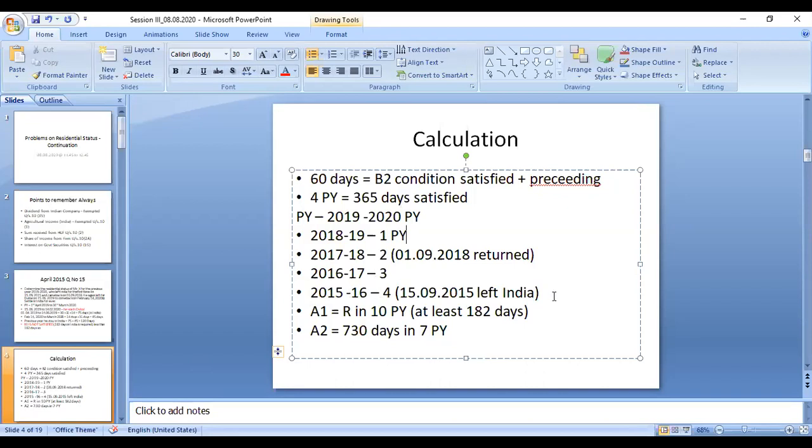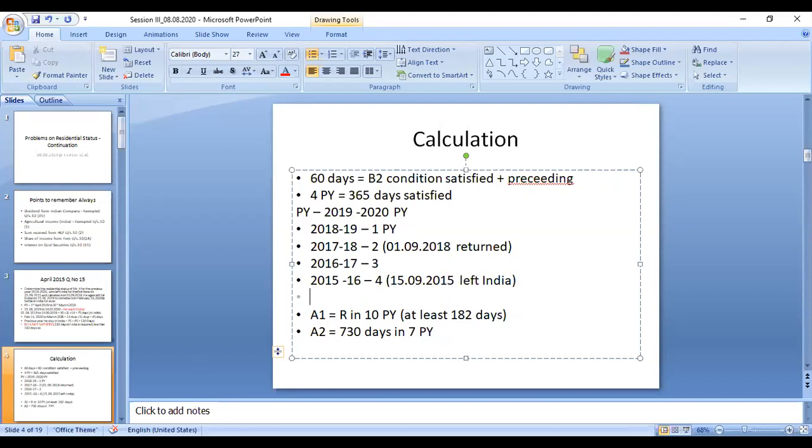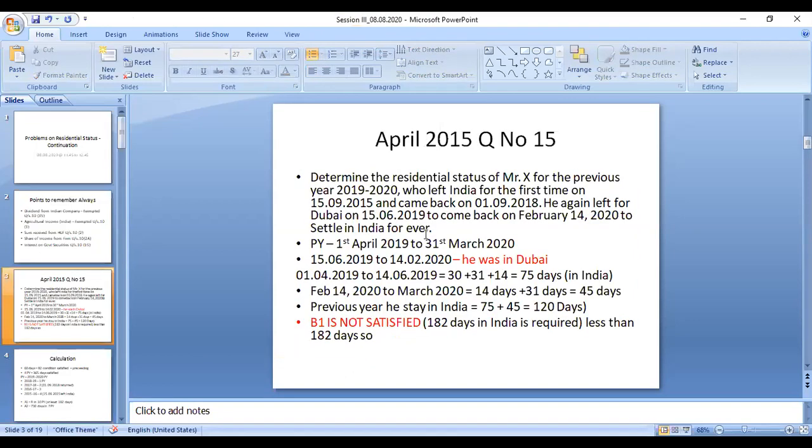So these are the four previous years I put here, right? Now we can go to the problem. He first left, so in 2015 only he went abroad, 15/9/2015 to 1/9/2018.